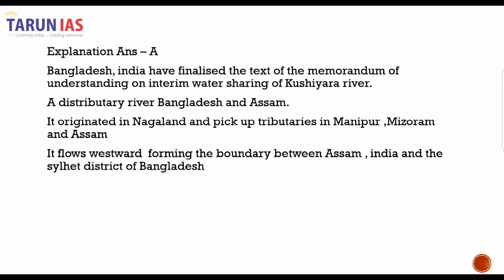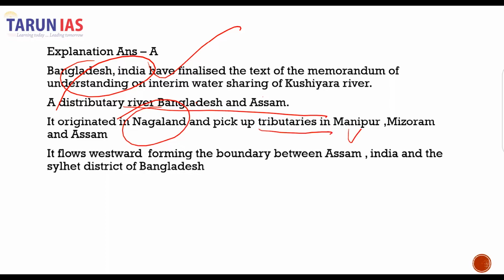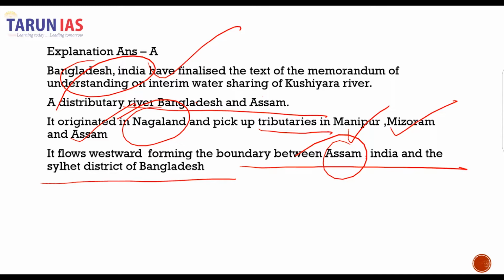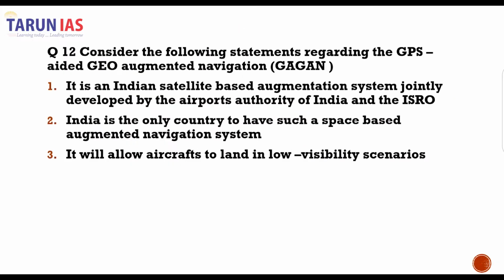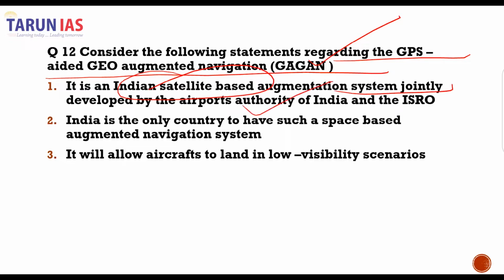And it does form the border between the India and Bangladesh, and it's a distributary river in Bangladesh and Assam. It originates in Nagaland, and then it picks up the tributaries in Manipur, Mizoram, and Assam. It flows westward, forming the boundary between Assam, India, and Sylhet district of Bangladesh. The next question of the day is, consider the following statements regarding the GPS-aided geo-augmented navigation, that is GAGAN. It is an Indian satellite-based augmentation system which is jointly developed by the Airport Authority of India and ISRO. This is the correct statement.